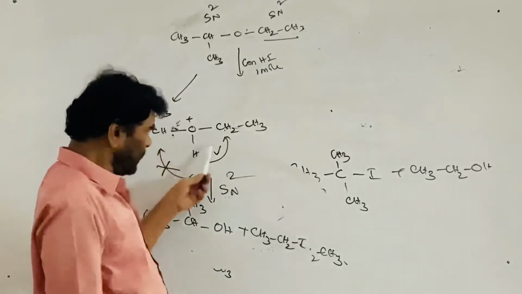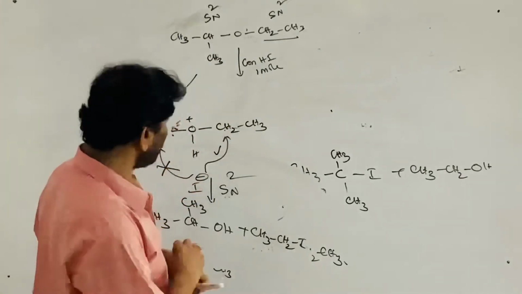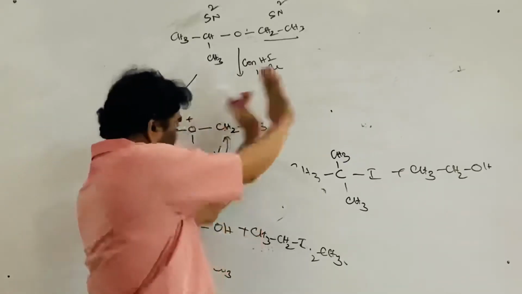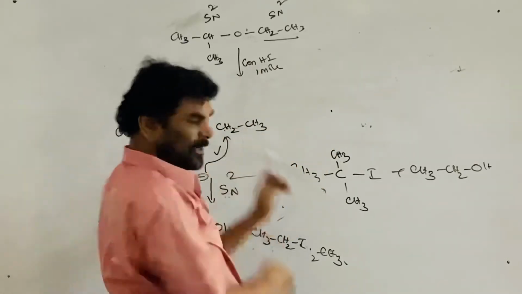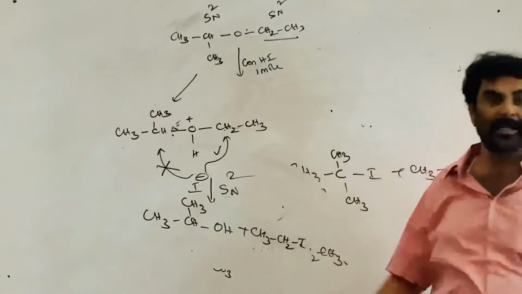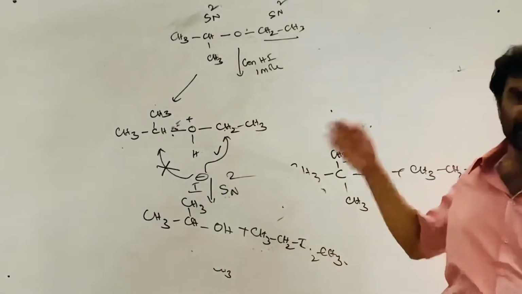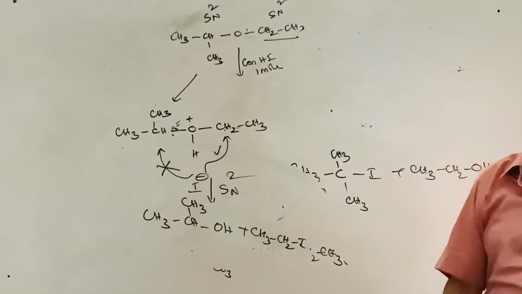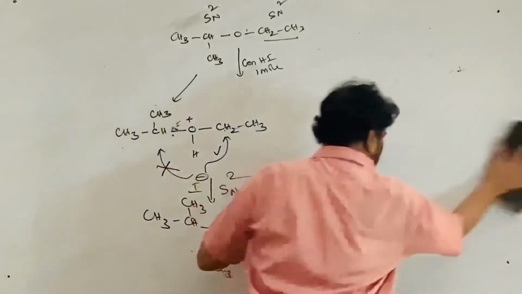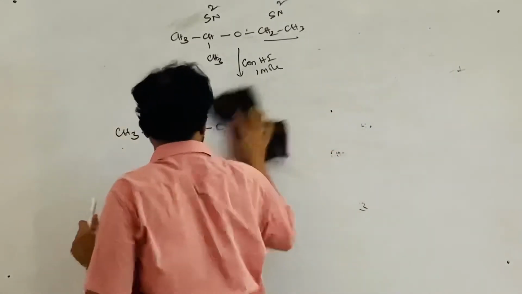Same compound. In the previous example, see, the ethyl part is the same, but the other side is the tertiary butyl part. So the tertiary butyl part is converted to the iodide, and the ethyl part is converted to the alcohol part. Right?